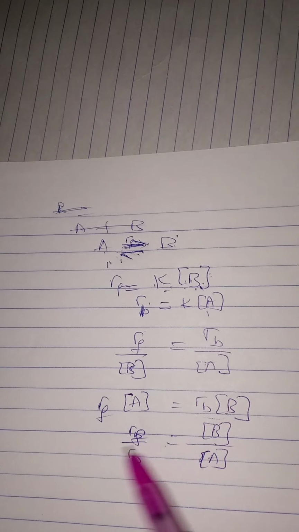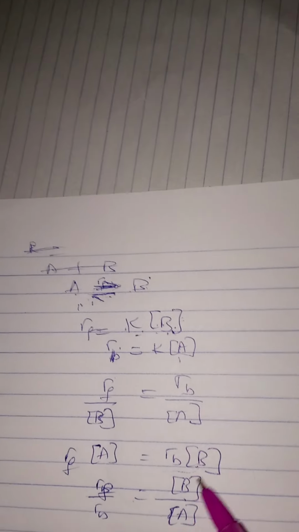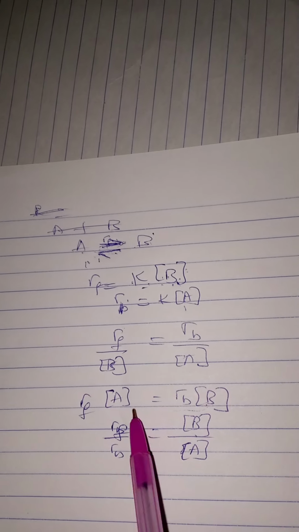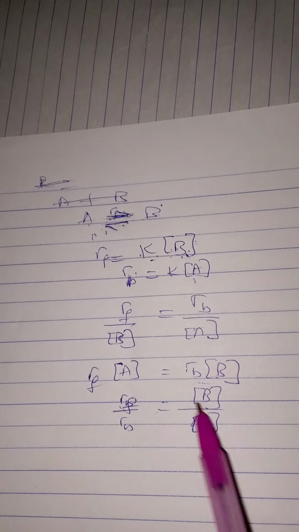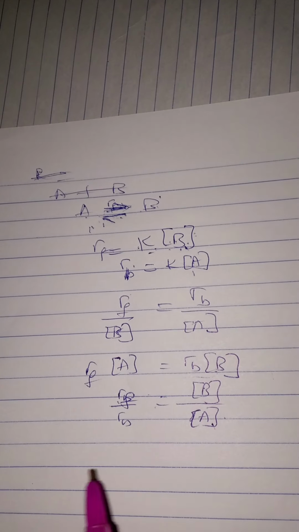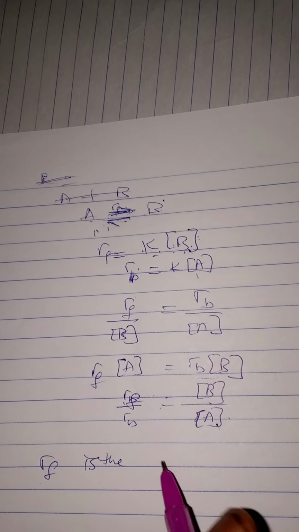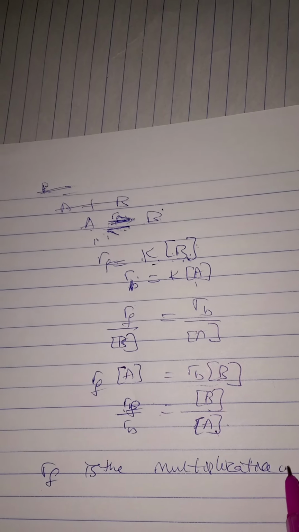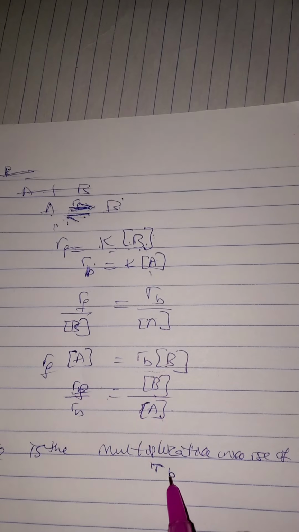You don't need the proving actually, but I want to use it to prove something that can be asked in an exam question. I will just give you what you need. If you check this out, the main summary is that Rf is equal to B over A. The thing is just that Rf is the multiplicative inverse of Rb.